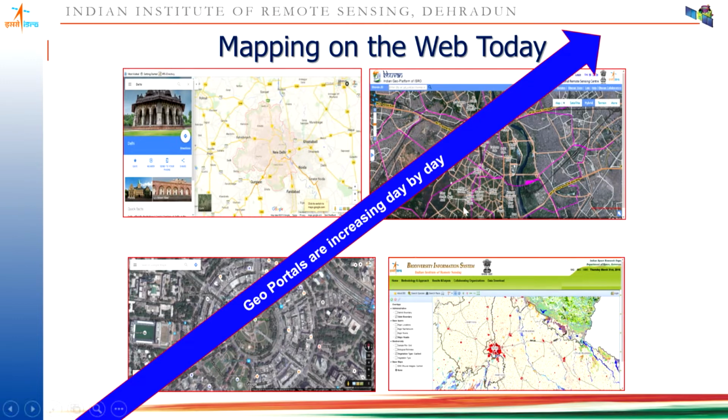Then there are many such applications. We have Bing Maps from Microsoft. We have the NSDI from the Department of Science and Technology. We have Map My India and so on.